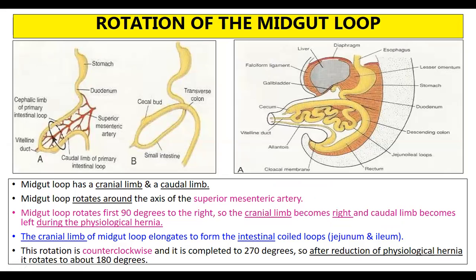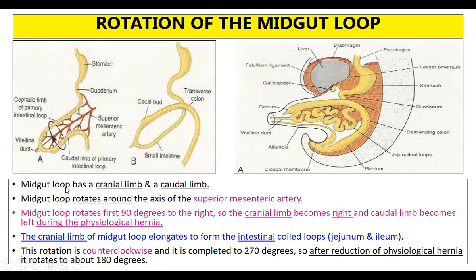Now what happens in the second stage, rotation of the midgut loop. Okay, so the midgut loop has a cranial limb and a caudal limb. If you see, this is the loop. So it has a cranial end, which is also called the cephalic limb. Then the other part is called the caudal limb, or the tail limb, which is towards the tail. So the initial part is the cephalic or cranial part. So it has 2 limbs.